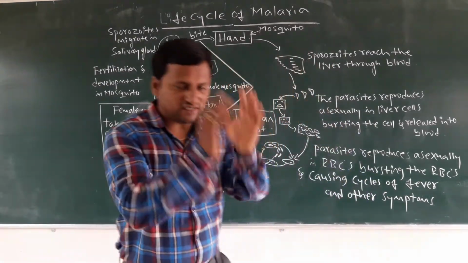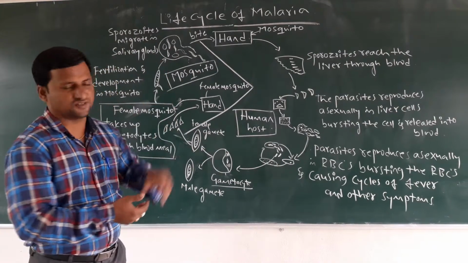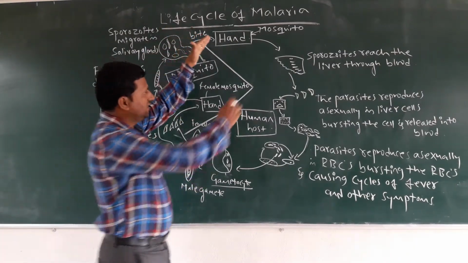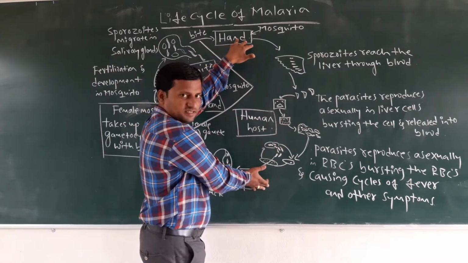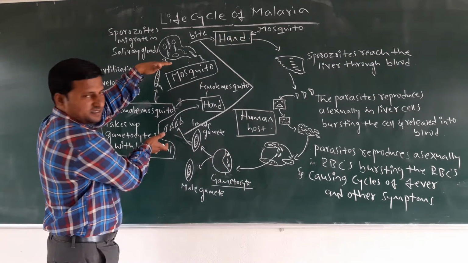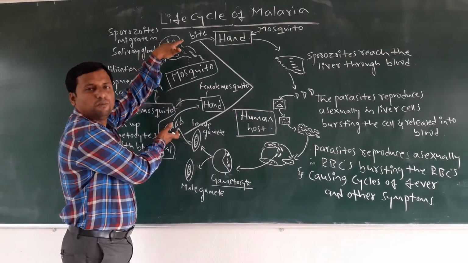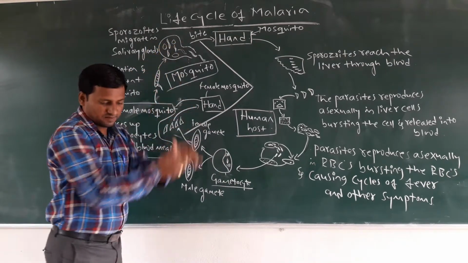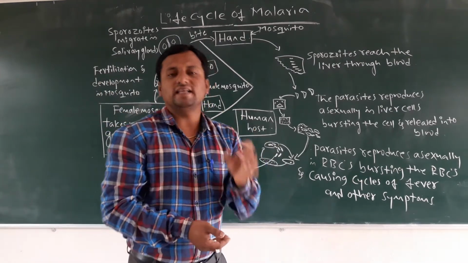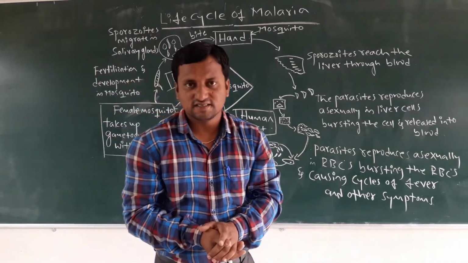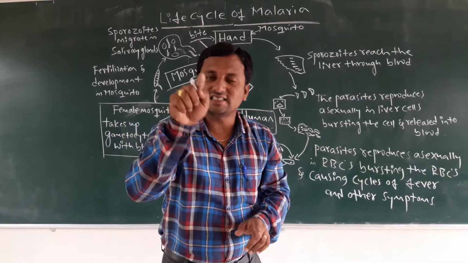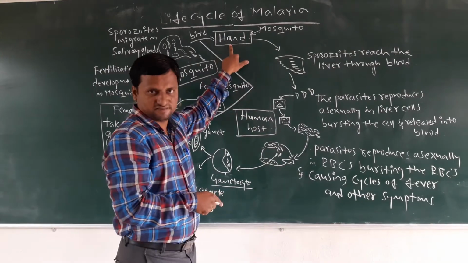So let us start the cycle. In the life cycle of malaria, this part happens in the human being and this part happens in the mosquito's body. How does it start? The malarial infection begins when an infected mosquito bites a human being.